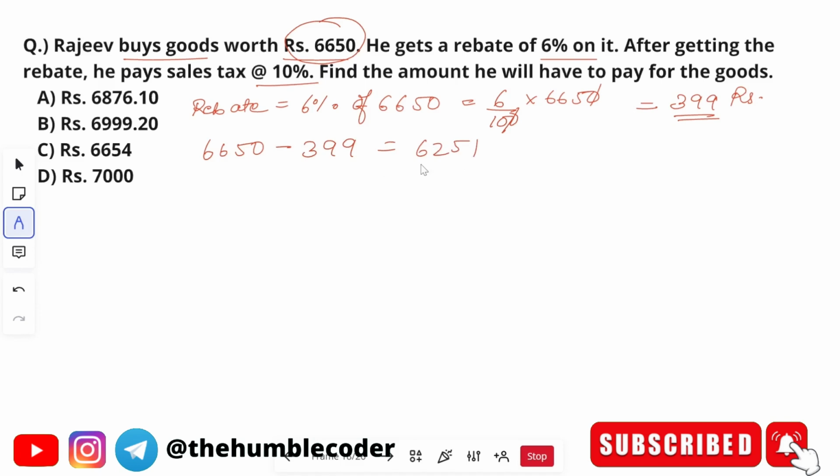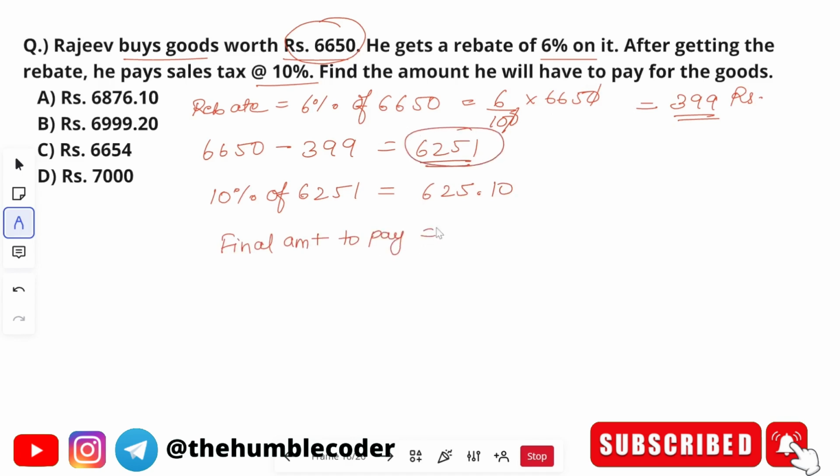Now on this new amount which he has to pay, he also has to pay 10% tax. So let's calculate 10% of this amount. 10% of 6251 is going to be 625.10. This is the tax value. So the final amount that he will have to pay for the goods will be the amount after rebate, which is 6251, plus the tax value, which is 625.10. When we solve it, we will get the final answer as 6876.10. Option A is the correct answer for this question.